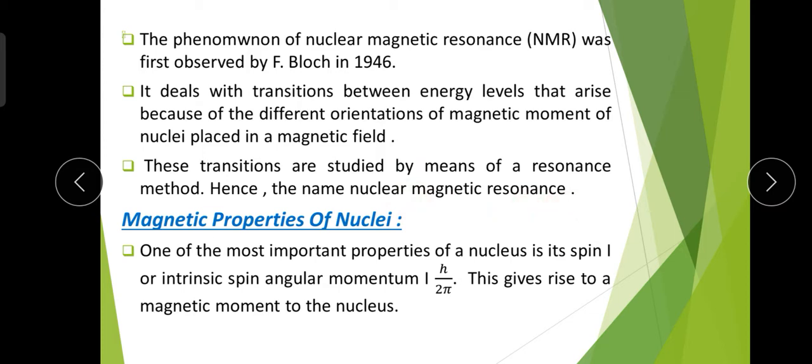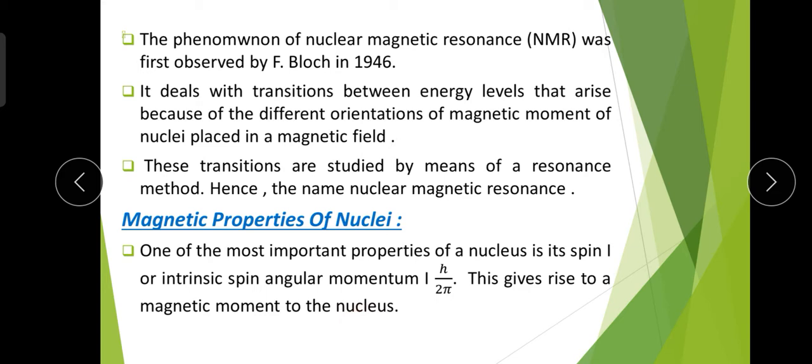Now, what are the magnetic properties of the nuclei? First we have to study the magnetic property of the nuclei, then we will get the idea about how resonance happens in NMR. So let's start. One of the most important properties of a nucleus is its spin, that is capital I, or intrinsic spin angular momentum, that is I times h upon 2 pi. This gives rise to a magnetic moment of the nucleus.